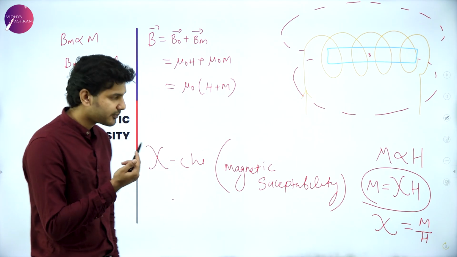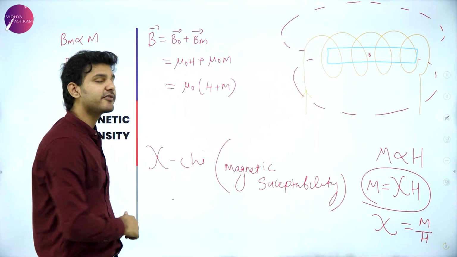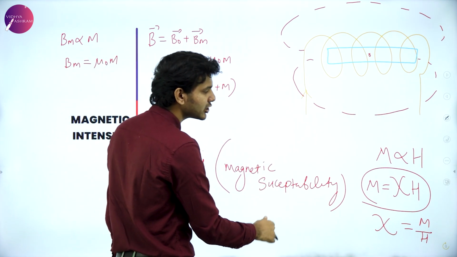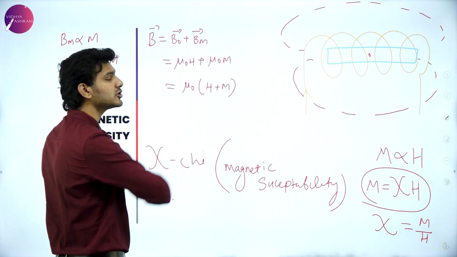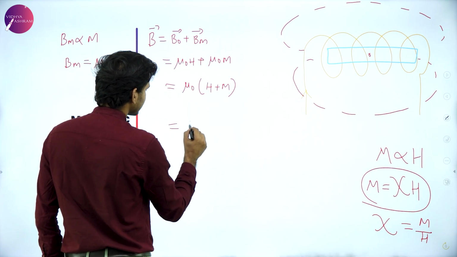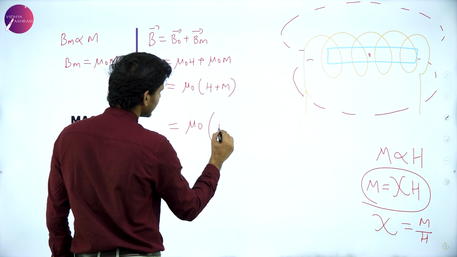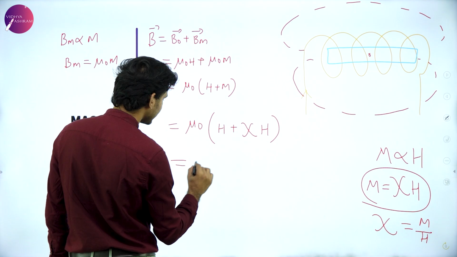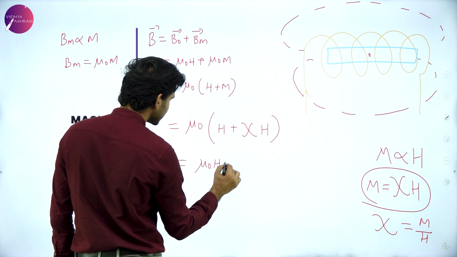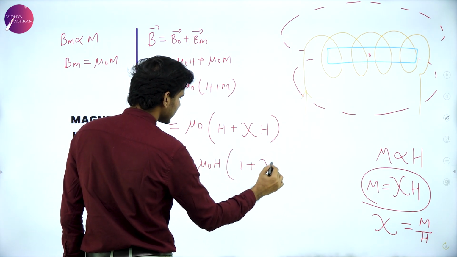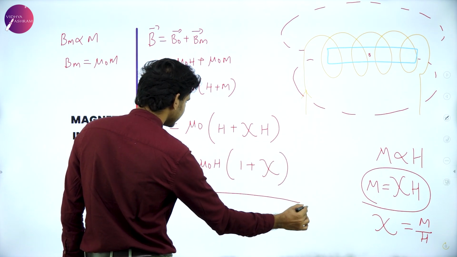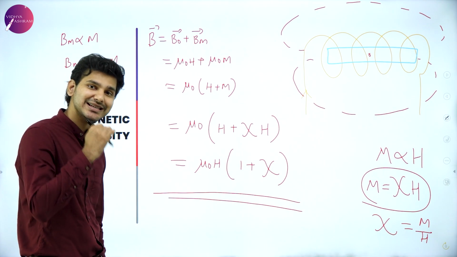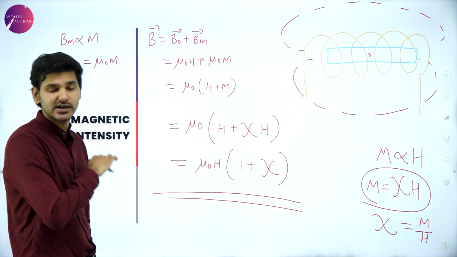But now, let's come back to the derivation. We have to find a relation between M and H, which we just did. That is, M is equal to chi H, which we will substitute here. Then we can write mu naught into H plus chi H, or simply rewrite it as mu naught H into 1 plus chi. Now this is the equation regarding the magnetic intensity of any material.